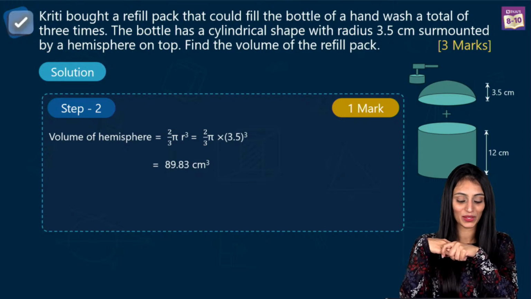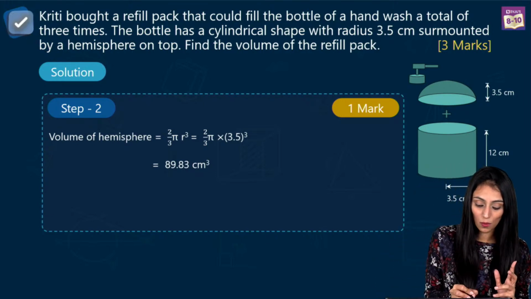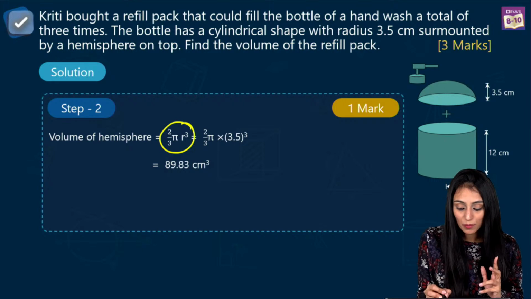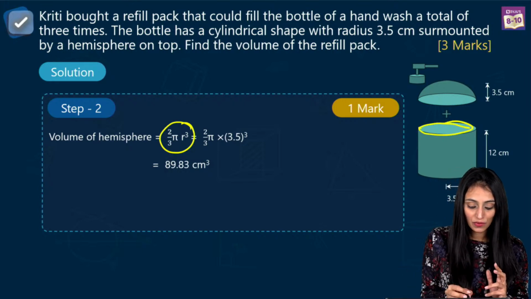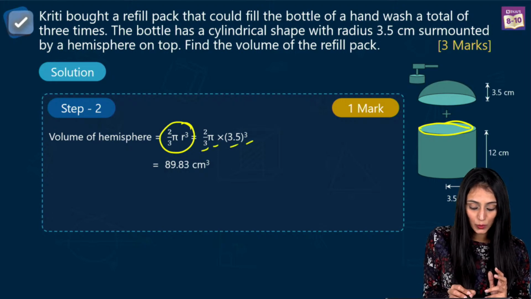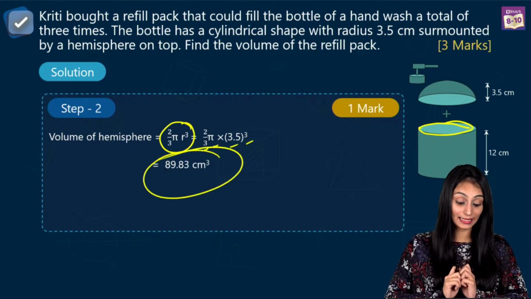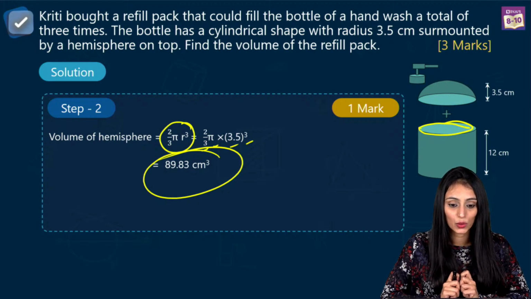Thank you, Papiya. Okay, so volume of hemisphere, we know what the formula is, 2/3 pi r cube. You see both of them are sharing the same base, right? So obviously radius would be same. So we have 2/3 pi, 3.5 cube. Simplify it, you get 89.83 centimeter cube.